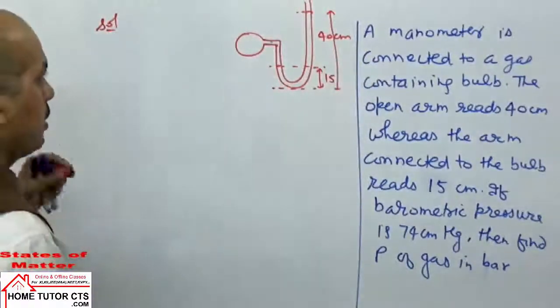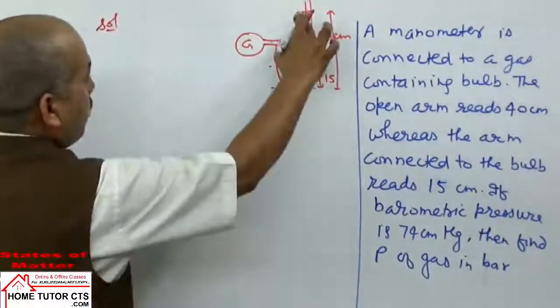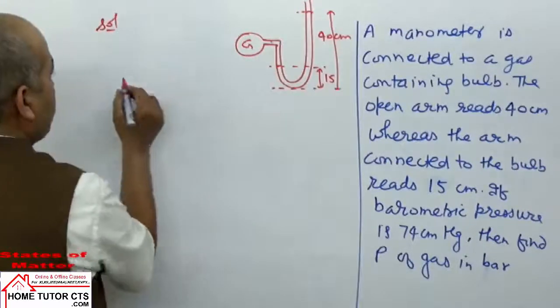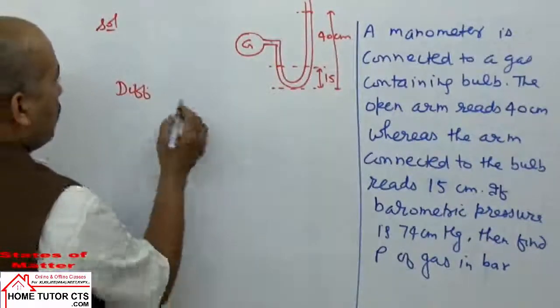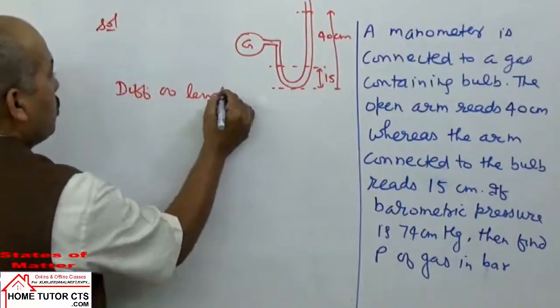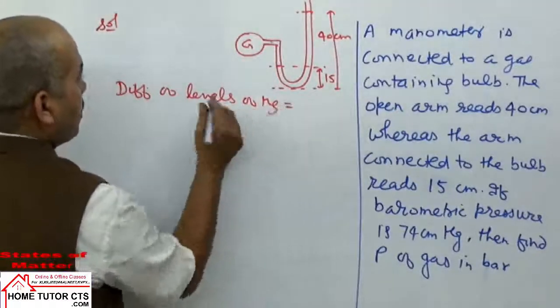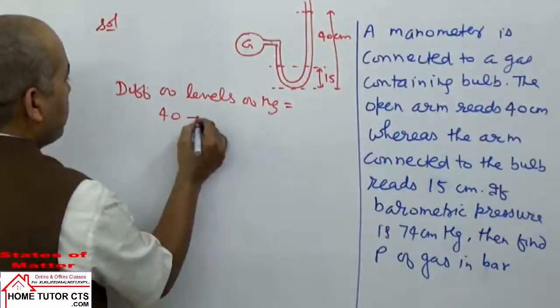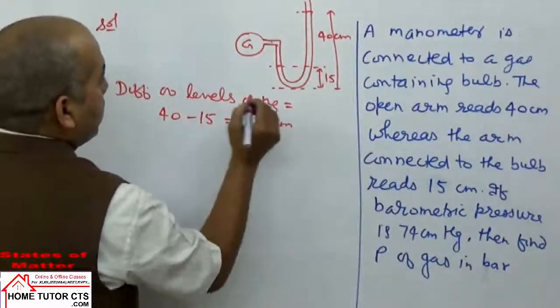Here it is the gas containing bulb. So what is the difference in the two levels? The difference of levels of mercury in the two columns is 40 minus 15 centimeters. That's how much? 25 centimeter.